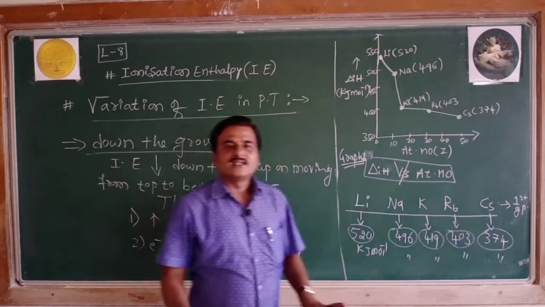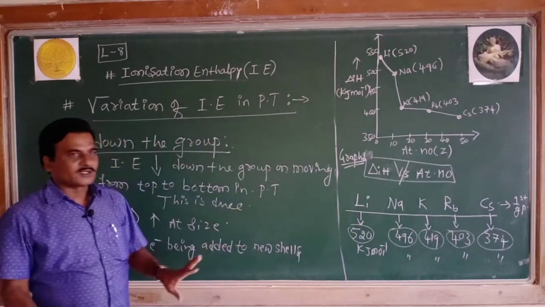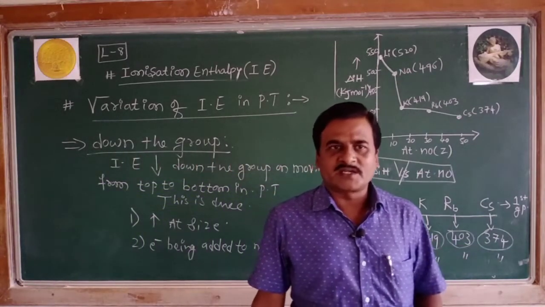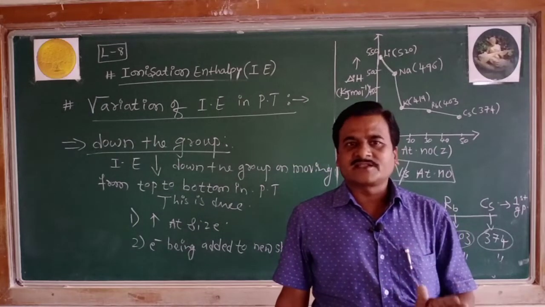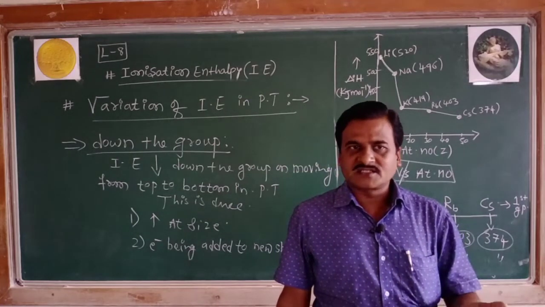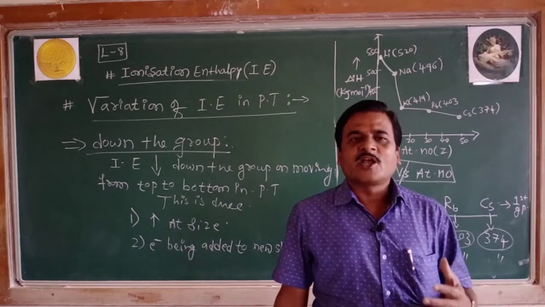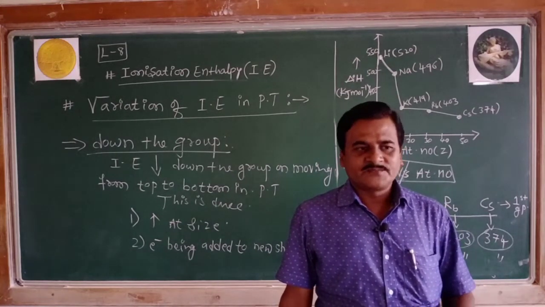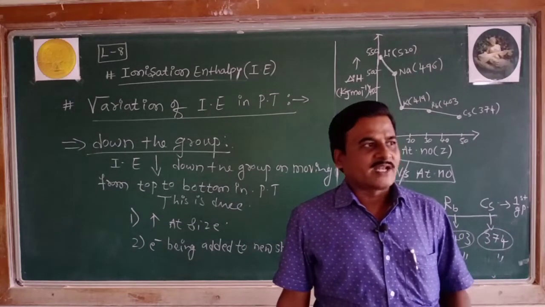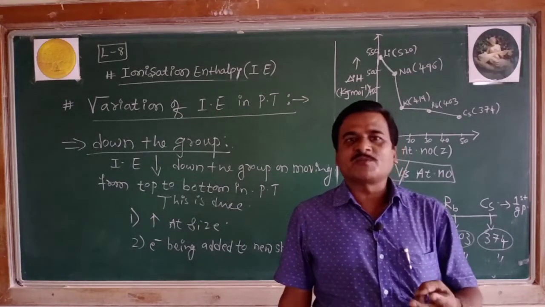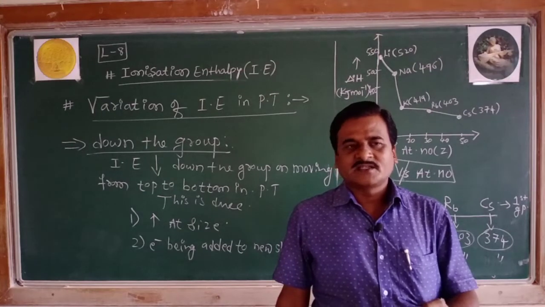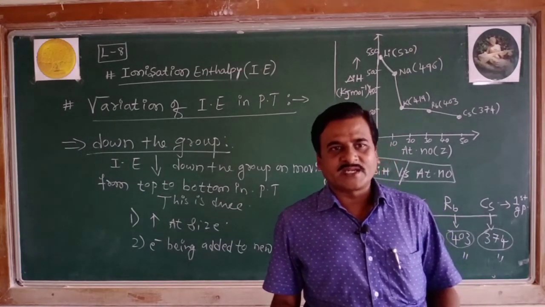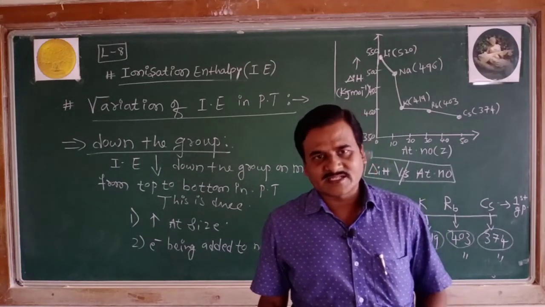With this data, I conclude today's video on the periodic property, which is ionization enthalpy, its factors, followed by its variation along the period and down the group. We have completed it. Well students, in the next video, let's collect two more important periodic properties, electron gain enthalpy followed by electronegativity. We shall collect it in the next class. Thank you.